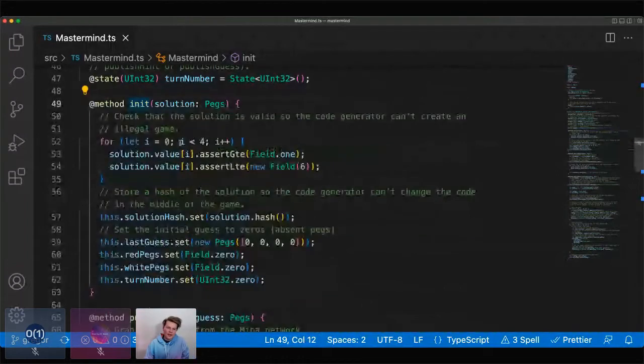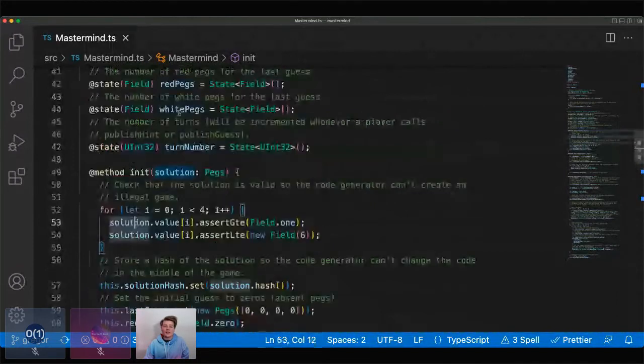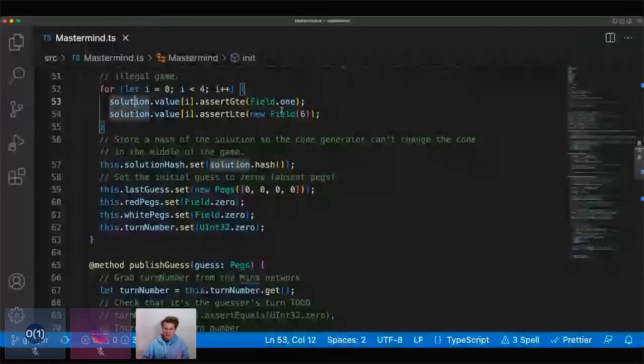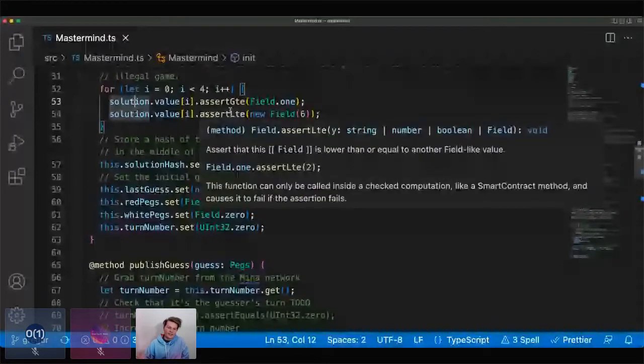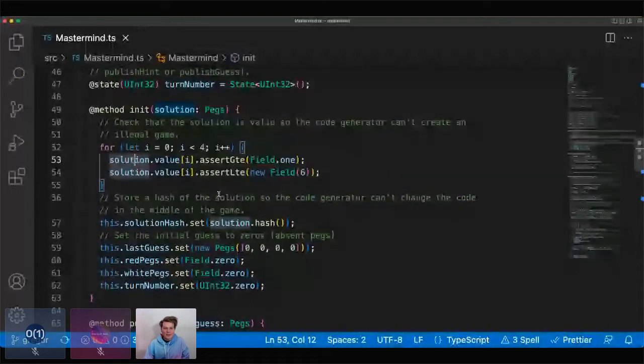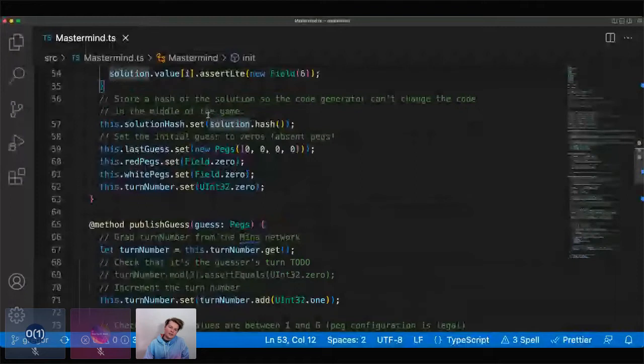We do this by iterating through all 4 of the values stored in this solution pegs type, and asserting that they're greater than 1 and that they're less than 6. This way you won't be able to set a series of pegs that are not real pegs, basically. Then we're going to take the hash and store this on chain, and then we're going to initialize last guess to 0000.